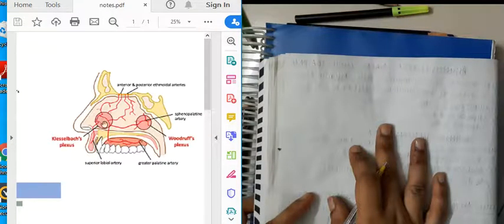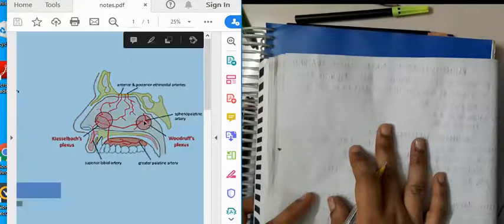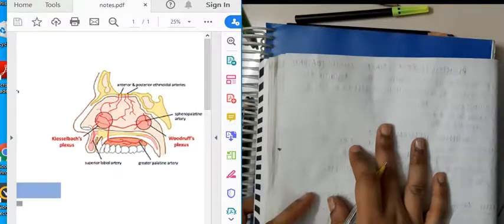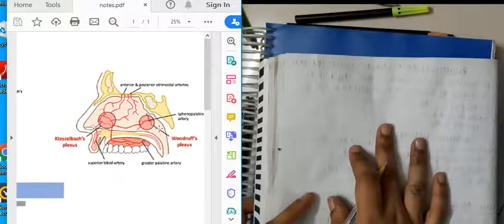This is Kesselbach's plexus, which is present in the anterior and inferior part of the septum. And this which you are seeing here is mainly Woodruff's plexus, which is present in the posterior end of the turbinate.